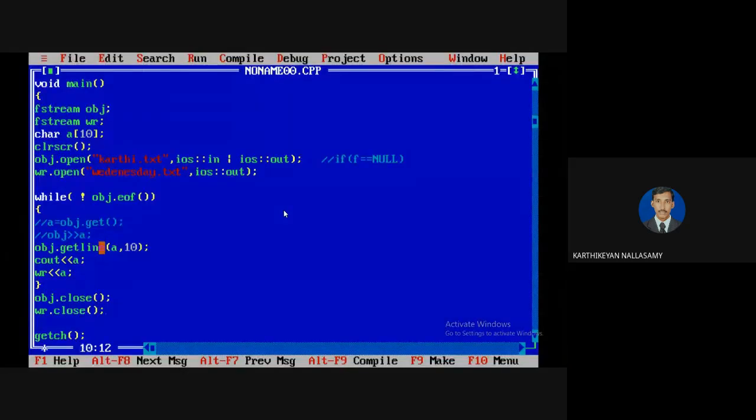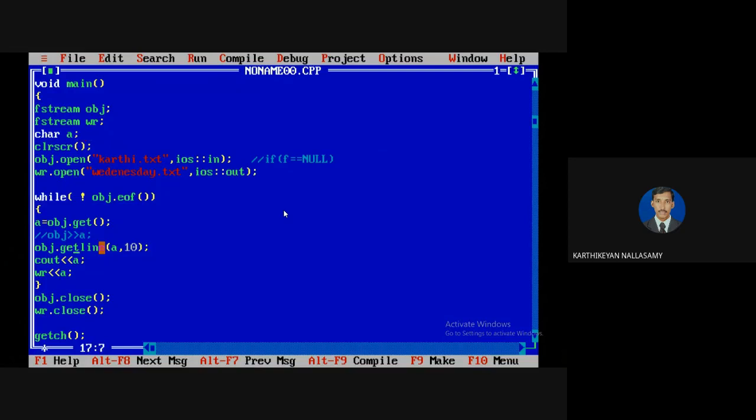There are 2 pointers here. Assume this is an input pointer and this is an output pointer. What I need to do is read character by character, so it must be a character operation.